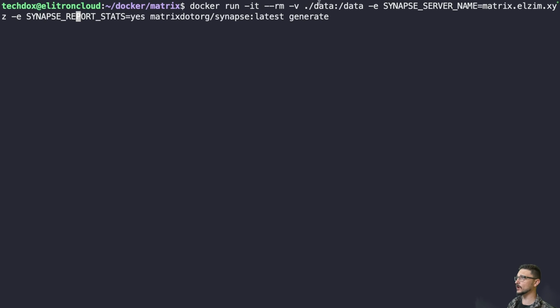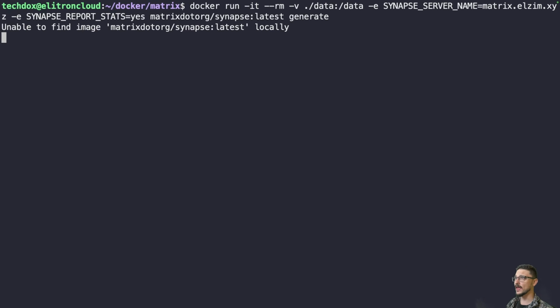So again, we'll just run over it. Everything's going to go in that data directory. So just make sure you're running this command within that matrix folder where the data folder lives. All you need to change is the domain name here. Leave it as matrix dot, then your domain name. And then everything else just stays how it is. So now we can run this and hit enter.